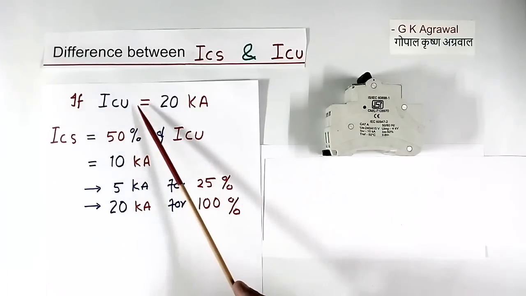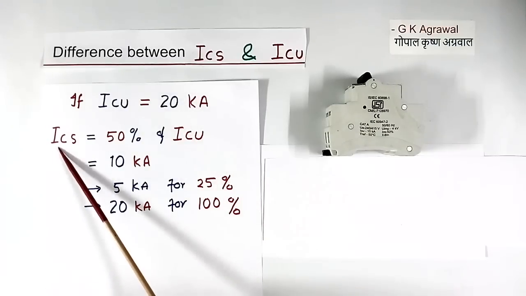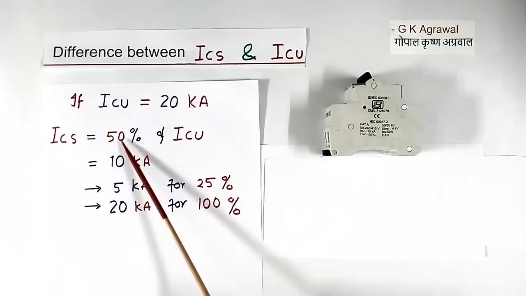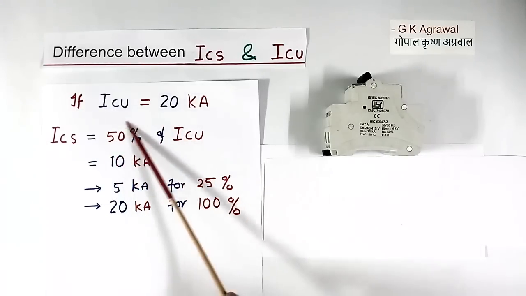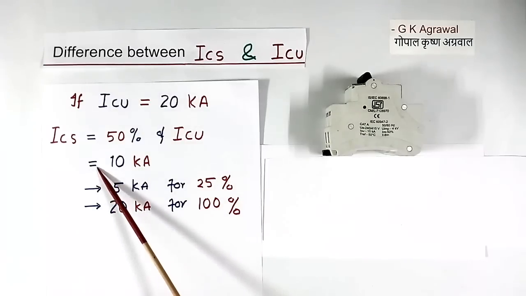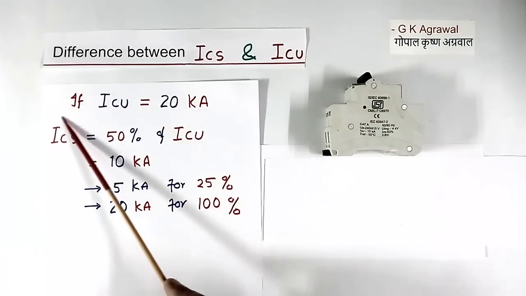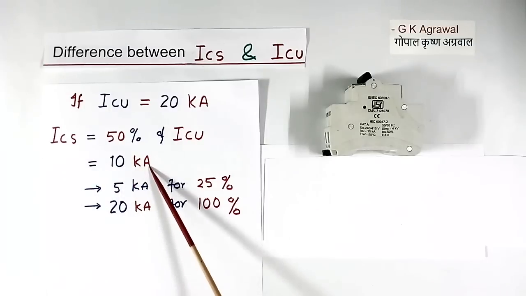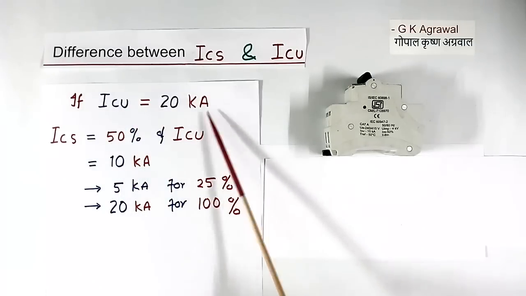Suppose ICU is equal to 20 kiloampere and ICS is equal to 50% of ICU. So 50% of 20 kiloampere will be equal to 10 kiloampere. So value of ICS will be 10 kiloampere and ICU will be 20 kiloampere.